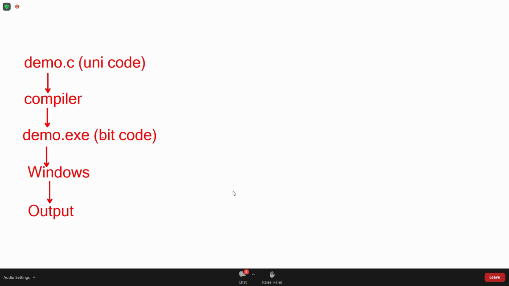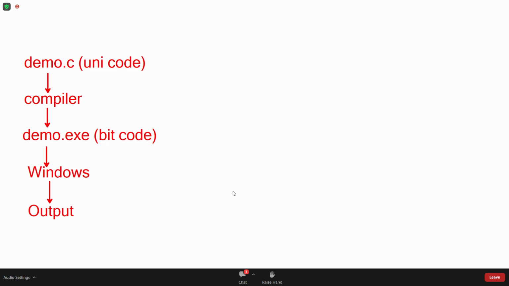If you know bitcode, then conversion is not required. But we do not know bitcode. If the operating system knew English, then conversion would not be required. Whatever the operating system knows, we do not know. Whatever we know, the operating system doesn't know. That's why translation is required. For that, we are using one software called a compiler. It converts Unicode to bitcode. That bitcode is executed, and you will get an output. That is the C language.